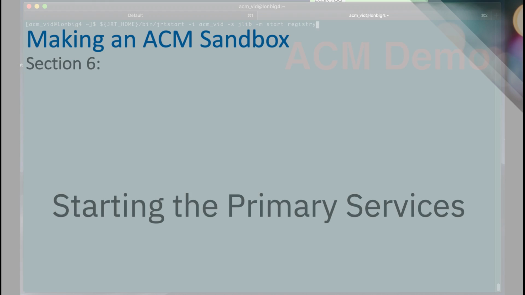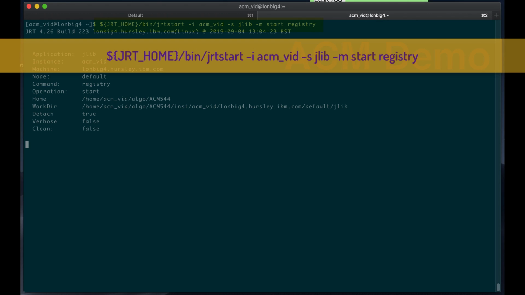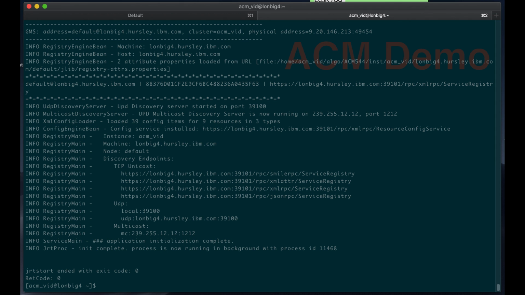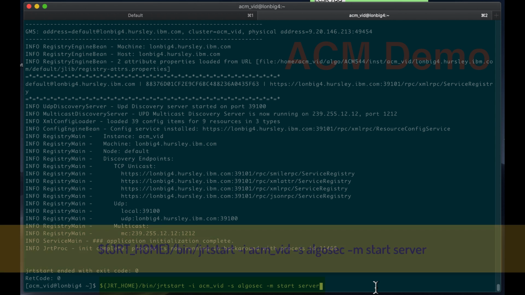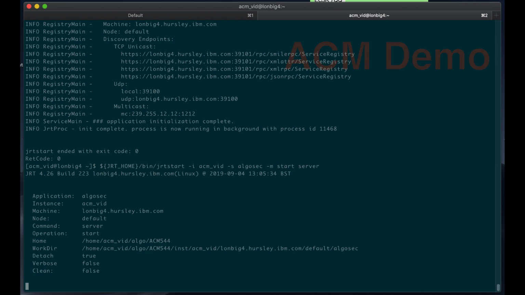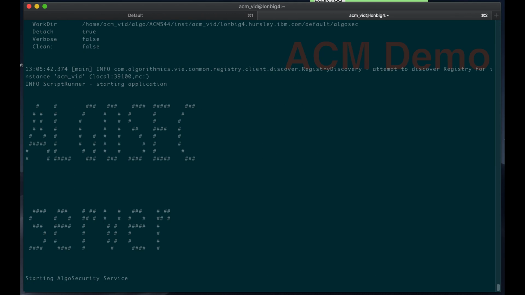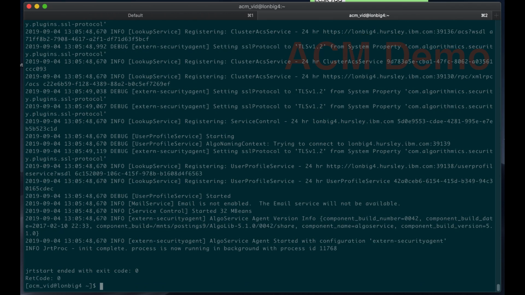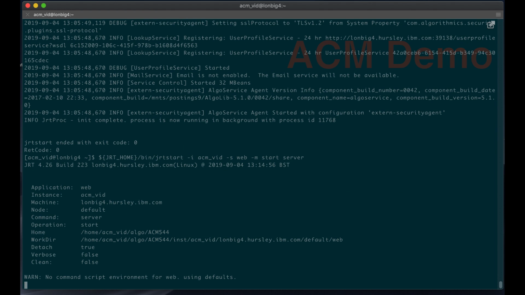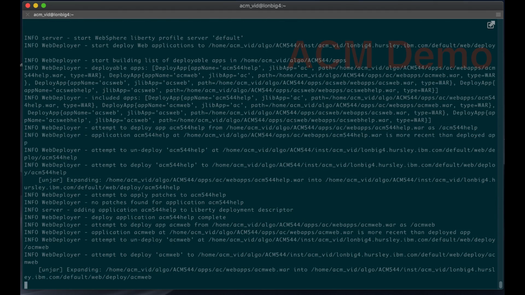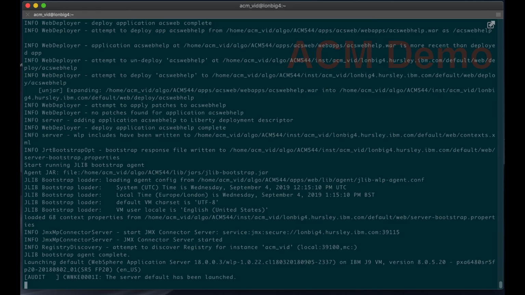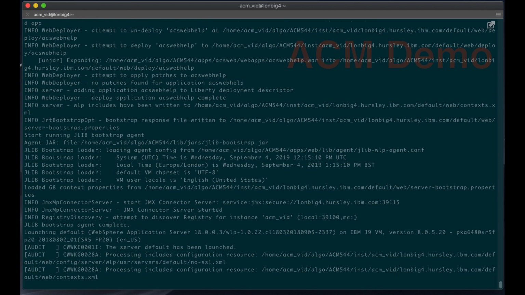So let's see if we can actually start the services up. So just trying to start the registry. This is the ACM brokerage service. Everything registers with this, so it knows where everything is. It's a distributed system, so it needs this model. And that's the Algo security server I've just tried to start, and looks like that's come up. That's good. And I'll just try and start the web services. That's good. Looks like that's all coming out fine.